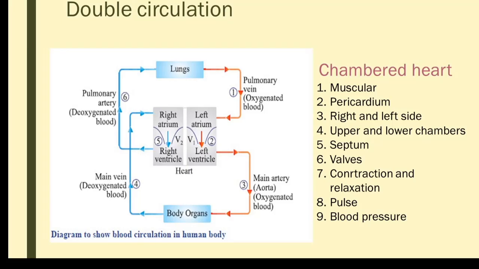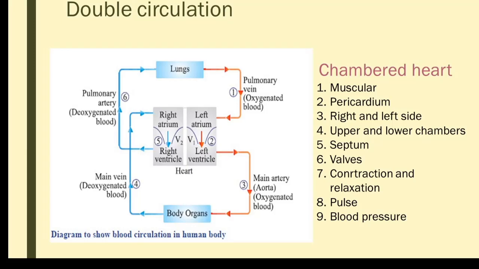But when we go to the next two groups, birds and mammals, they are always maintaining a constant body temperature. Since they have to maintain a constant body temperature, the energy requirement is very high. To meet that energy requirement, the blood has to pass to different parts of the body always.